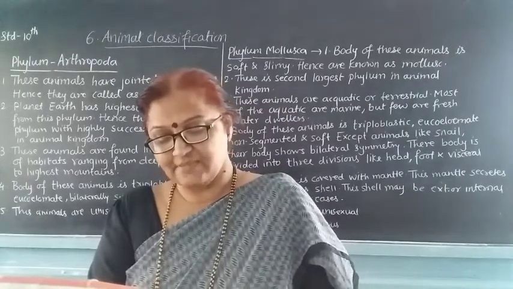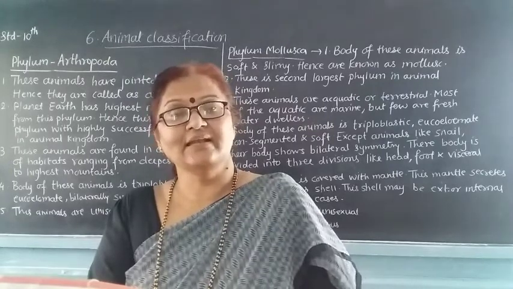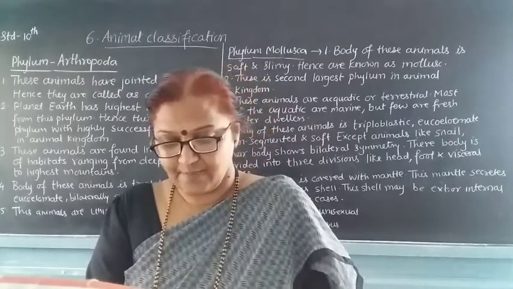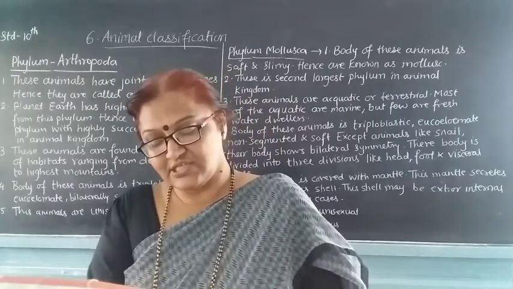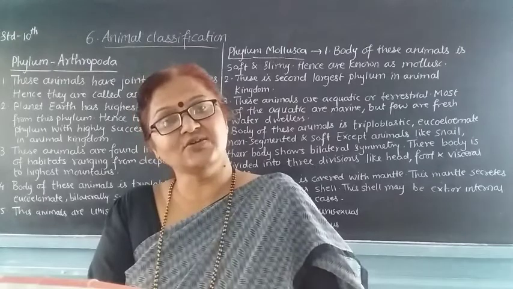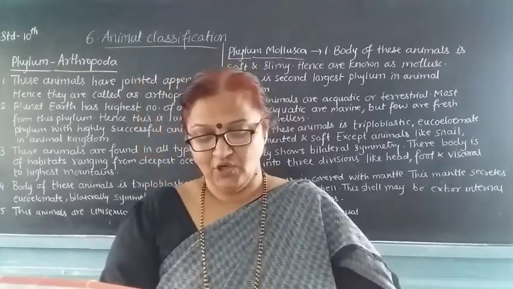These animals are mostly unisexual, that means male and female sexes are separate. Examples are starfish, sea urchin, brittle star, sea cucumber. These are the examples of Echinodermata.